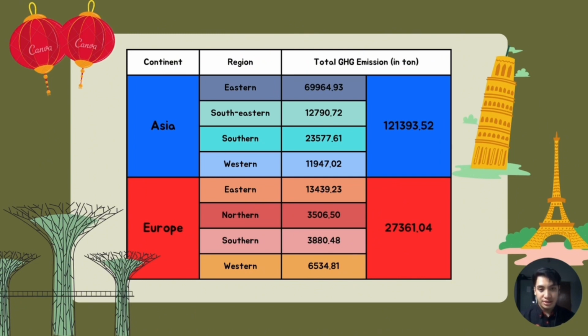To answer this question, we will be using the group by method. In this scenario, we will be using the region as our key and the industry and also the type of gas produced as our data. When using the group by method, we can also find the sum of the GHG emission for each region. We can say the total emission for the eastern, southeastern, southern, western, and also we can acknowledge the total emission based on Asia and Europe, which is 131,000 for Asia and 27,000 for Europe.